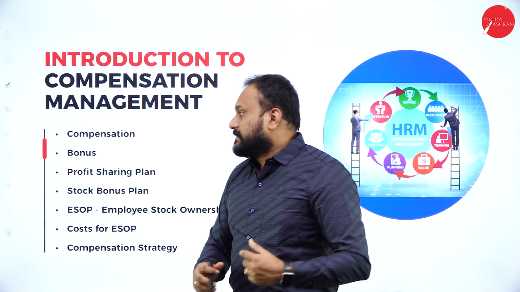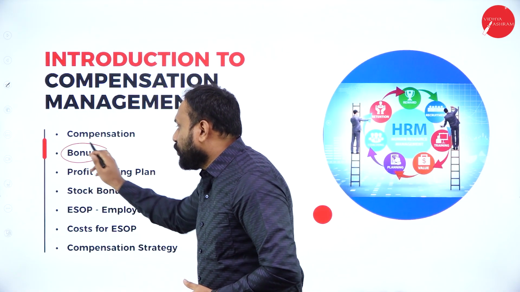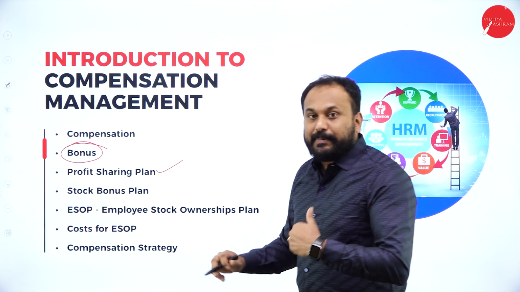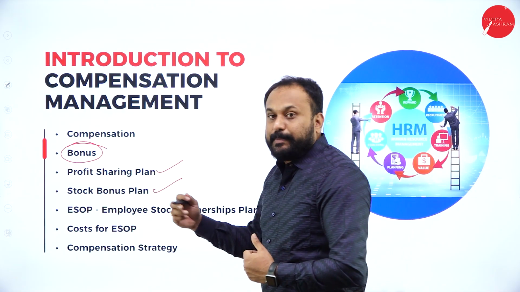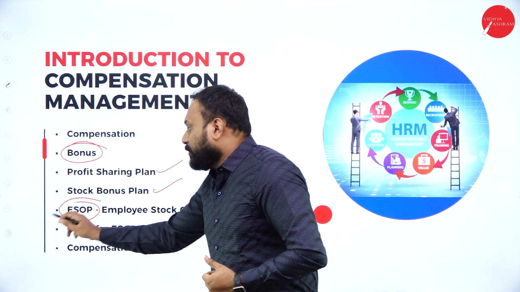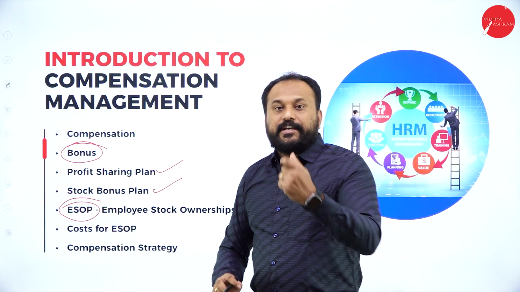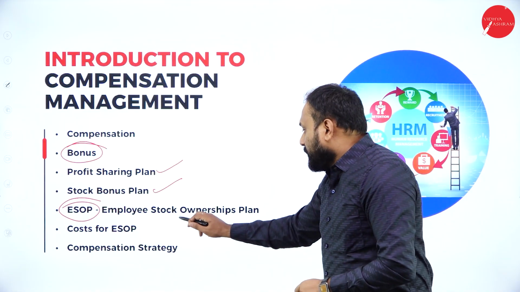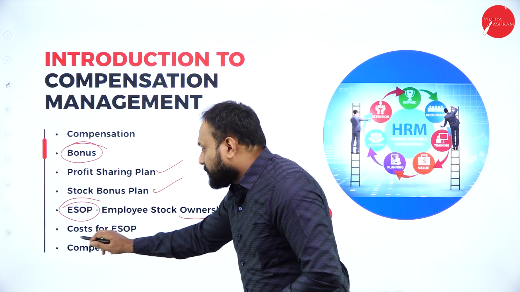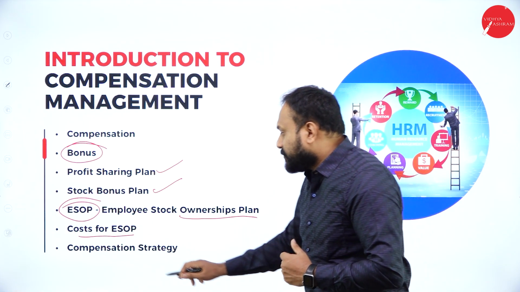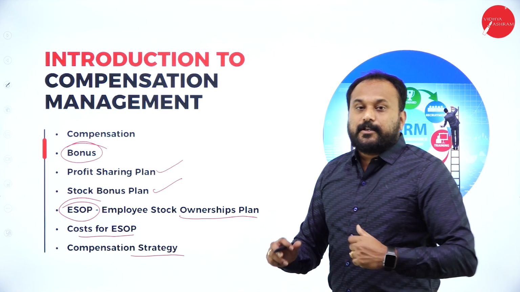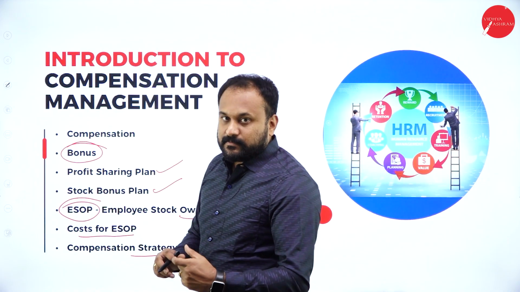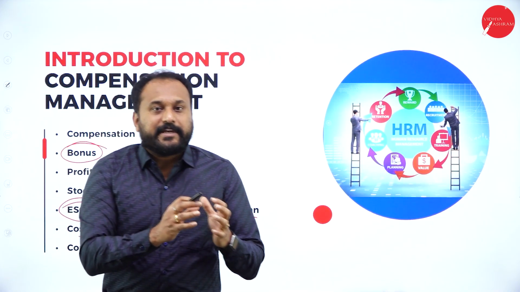Then you will also understand a few words like bonus, profit sharing plan, stock bonus plan, ESOP. I told you, right? ESOP, employee stock ownership plan. Next is cost for ESOP. Then the last one is compensation strategy, how the compensation is allotted.